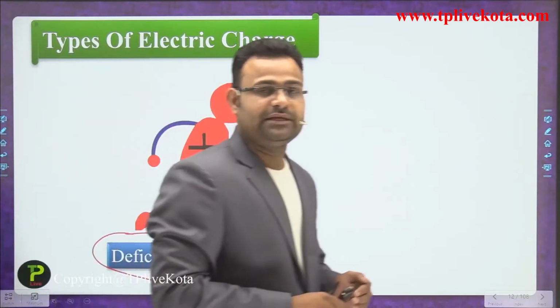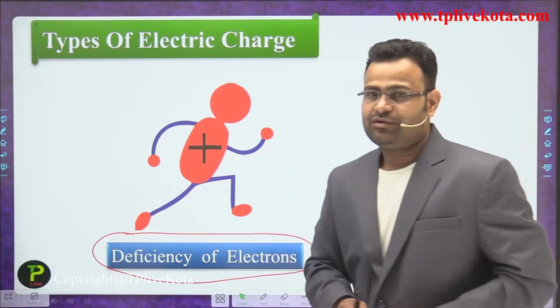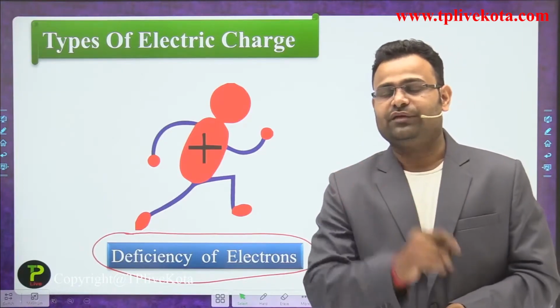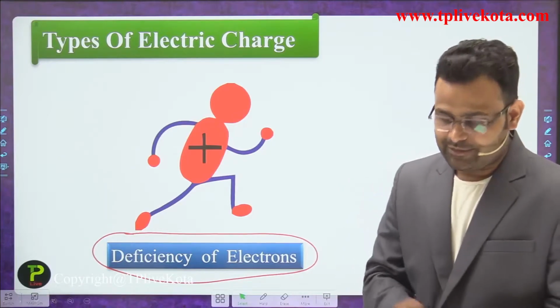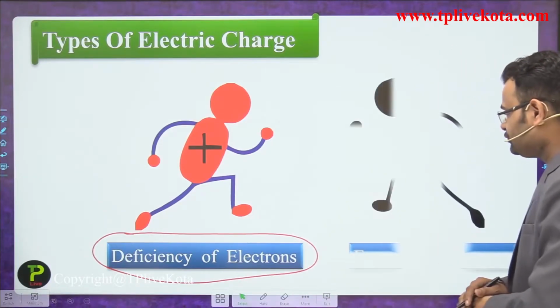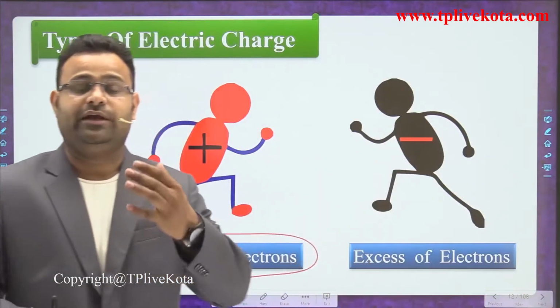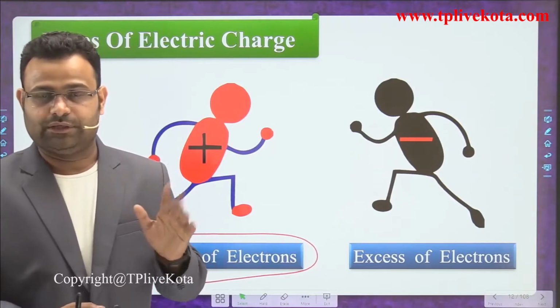If you compare the number of electrons to the number of protons, when the body is positively charged, the number of electrons is less than the number of protons. The second type is negative charge, and negative charge occurs when the number of electrons is high as compared to the number of protons.